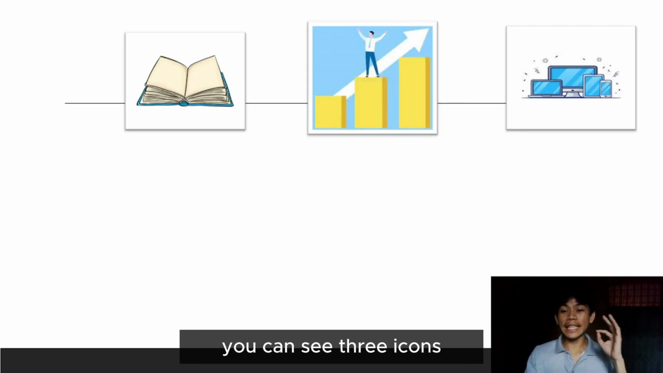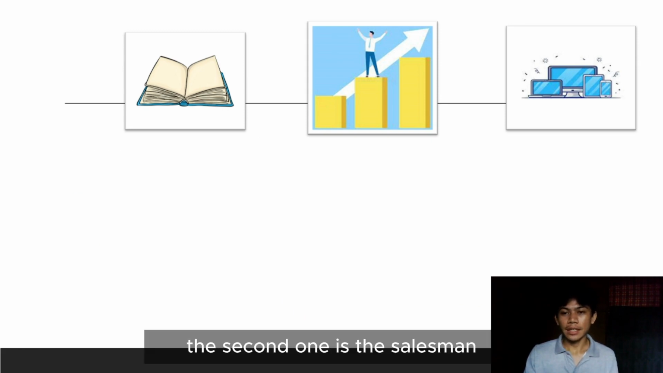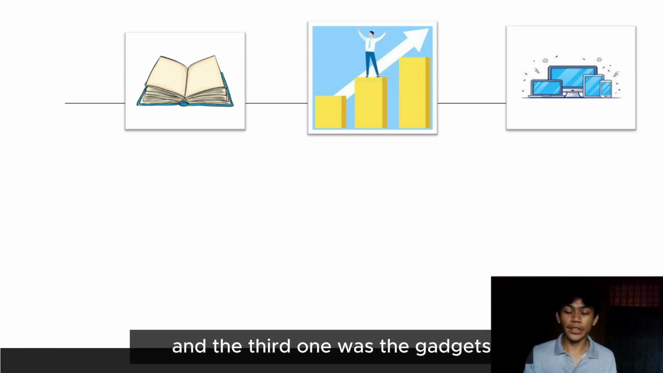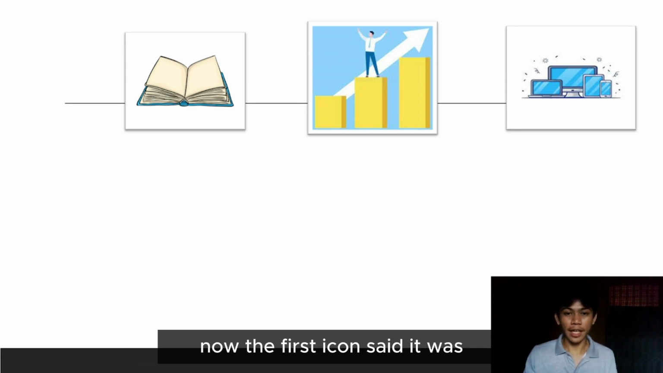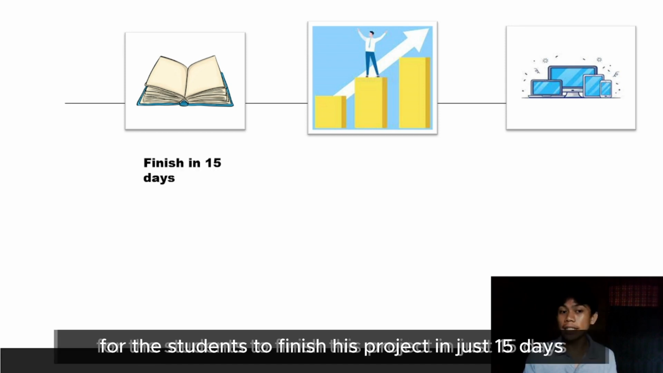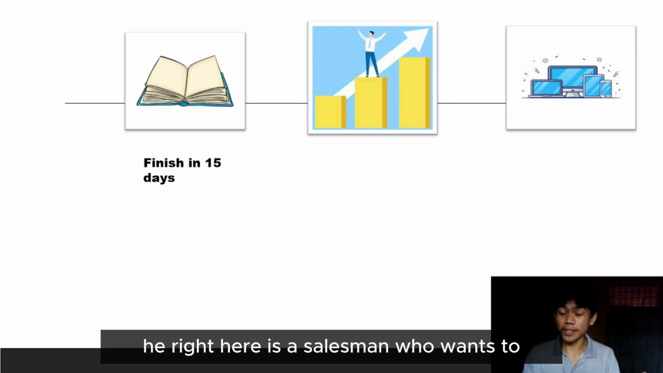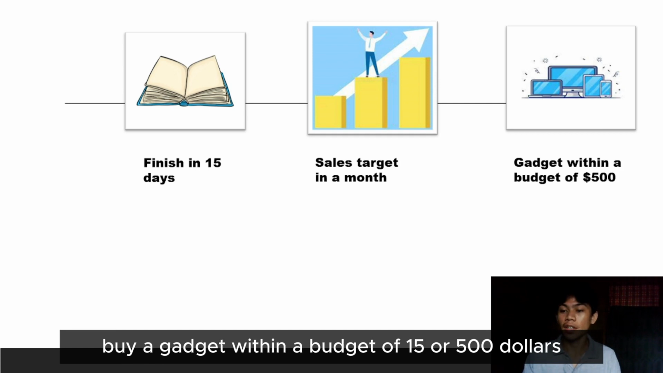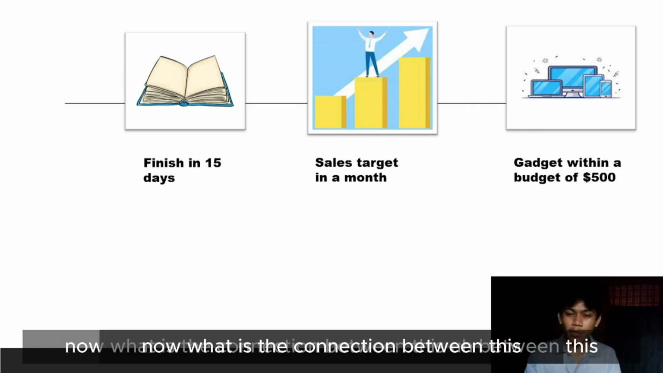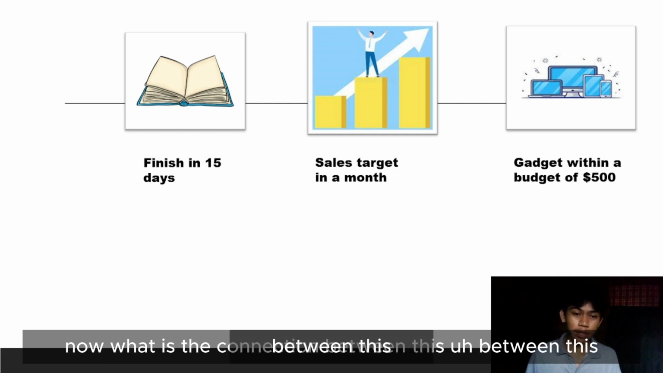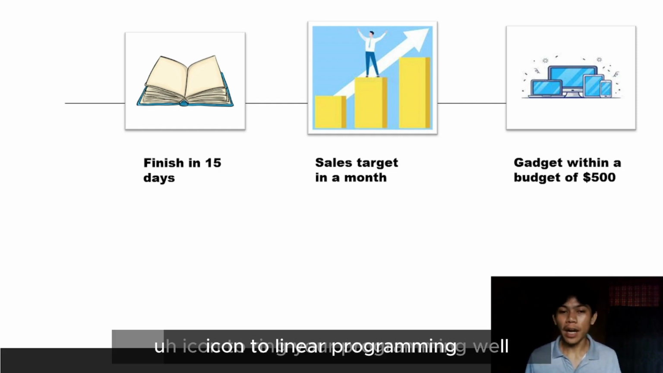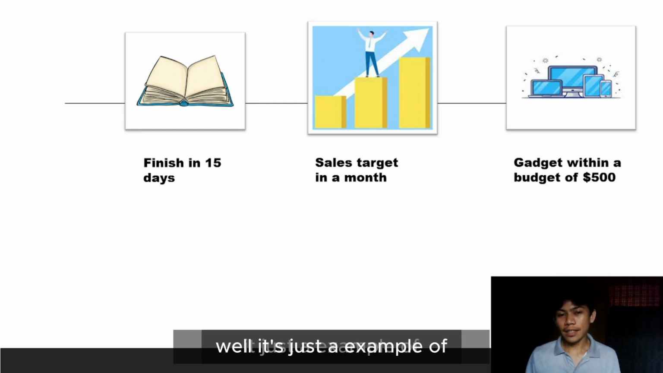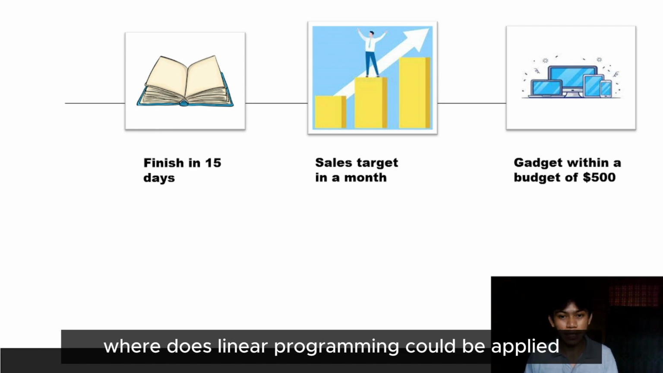As you can see here, there are three icons. The first is the book, the second one is the salesman, and the third one is the gadgets. The first icon is for a student who wants to finish his project in just 15 days. Here is a salesman who wants to reach a sales target in a month. And a person here wants to buy a gadget within a budget of $500. Now, what is the connection between these icons and linear programming? Well, they are just examples of where linear programming could be applied.